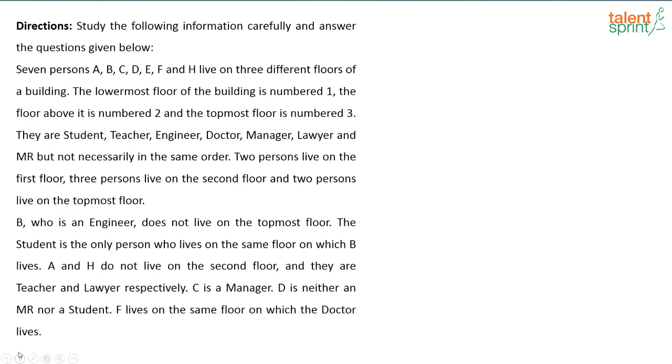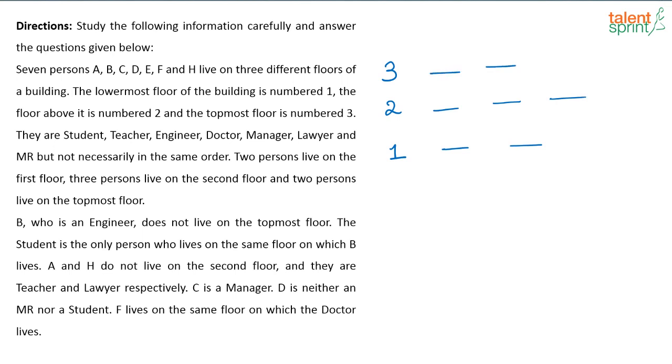What is given here? 7 persons A, B, C, D, E, F and H live on 3 different floors of a building. The lowermost floor of the building is numbered as 1 and the one above is numbered as 2 and the topmost is numbered as 3. They are student, teacher, engineer, doctor, manager, lawyer and MR, but not necessarily in the same order. 2 persons live on the first floor, 3 persons live on the second floor and 2 persons live on the topmost floor.